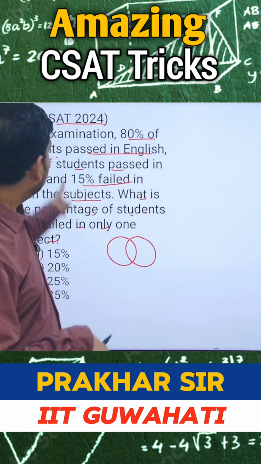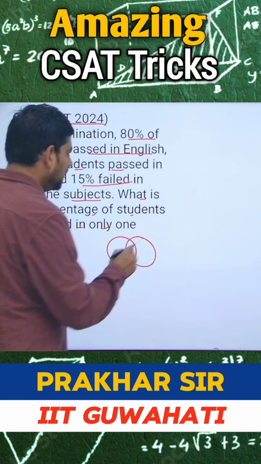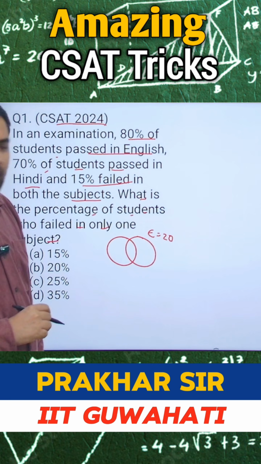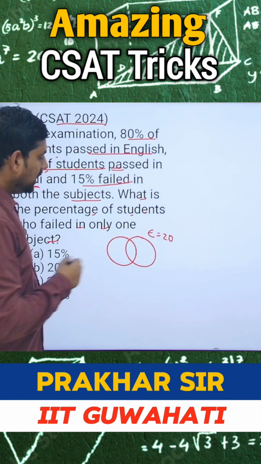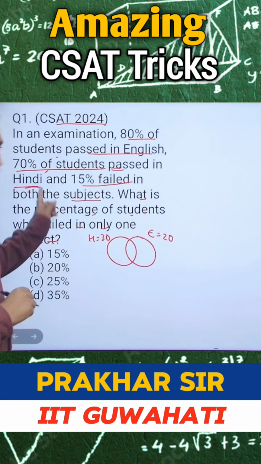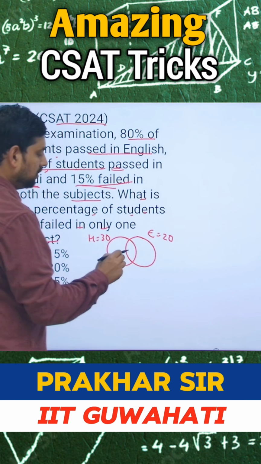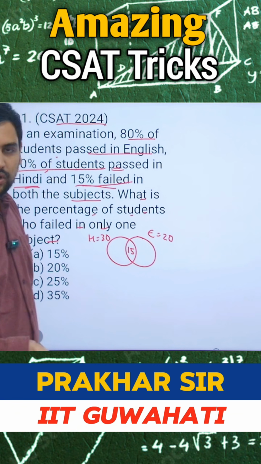So if 80% students passed in English, how many failed? In English, 20 people failed. Correct? Now, if 70% of the students passed in Hindi, then how many failed in Hindi? In Hindi, 30% students failed. Now, 15% failed in both of them. So that means here you will have 15 failed in both of them.